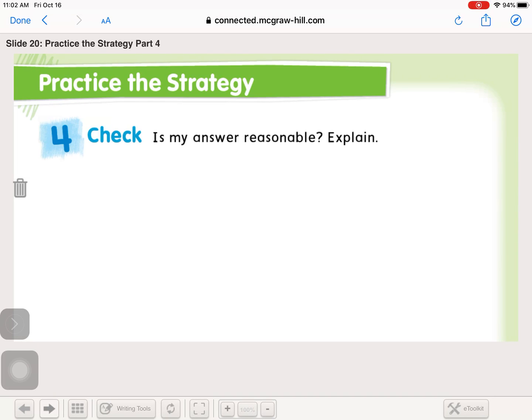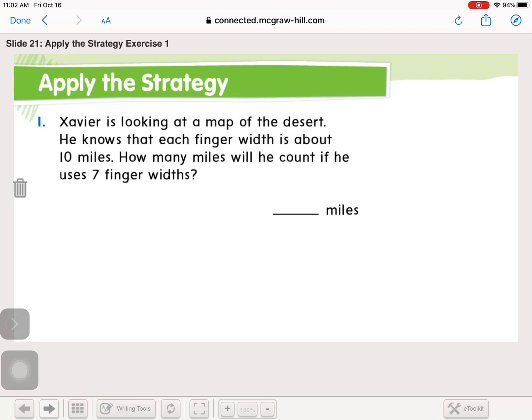Check, is my answer reasonable? I think so. That makes sense. I know that if I looked on a hundreds chart and I started at 10 and went down 5 times, I would in fact get to 50. And it makes sense that 5 groups of 10 would be 50. So I think my answer is pretty reasonable.